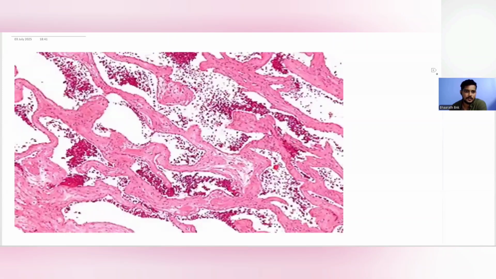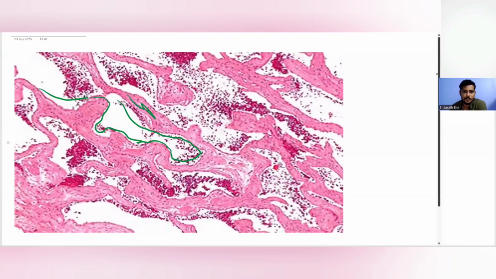And then these are all the sinusoidal spaces. These sinusoidal spaces are dilated. As I told you, this is mainly because of ectasia rather than neoplasia. So these are all the RBCs within the sinusoids, and these are all the spaces where they are dilated and they are separated by this fibrous septa. So it is a case of hemangioma of the liver.